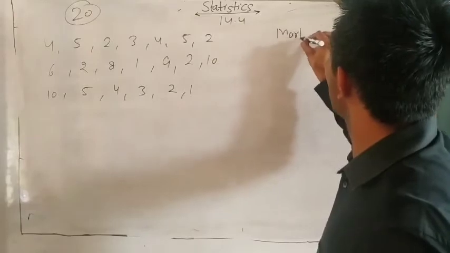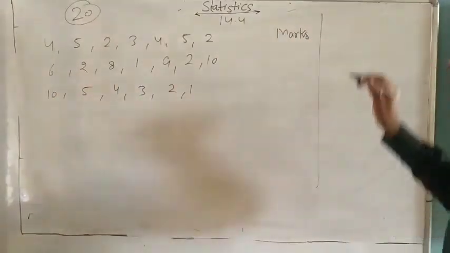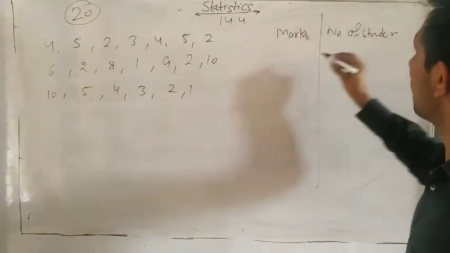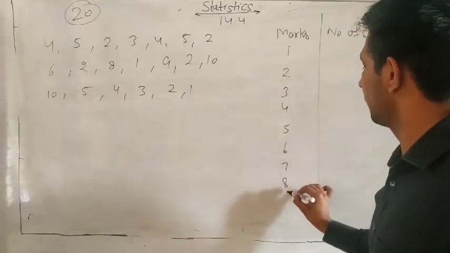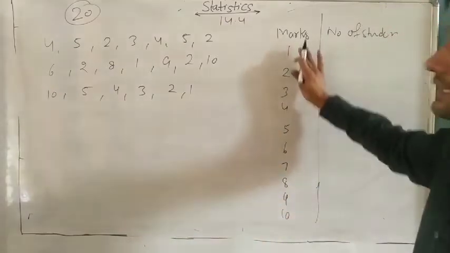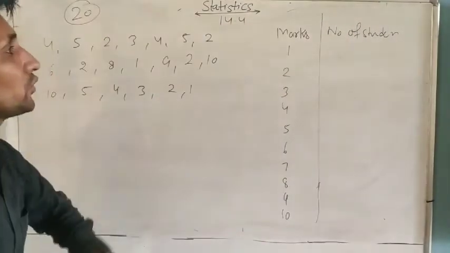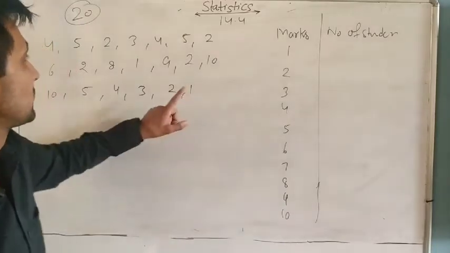These are marks out of 10, and these are the number of students. So write 1, 2, 3, 4, 5, 6, 7, 8, 9, 10, because marks go from 1 to 10. So now we will count how many students got 1 mark. 1.